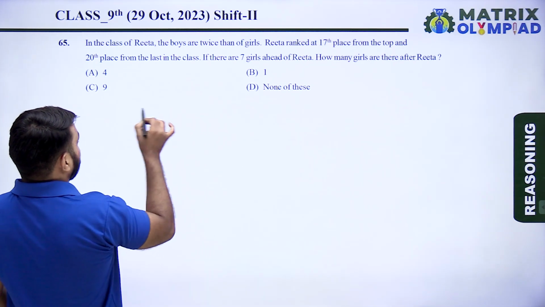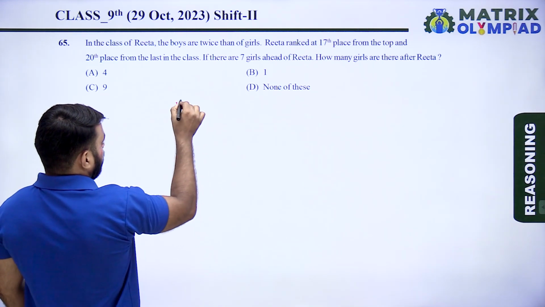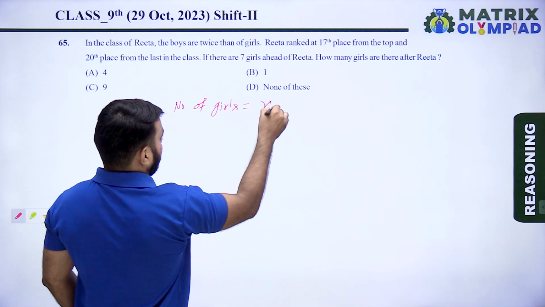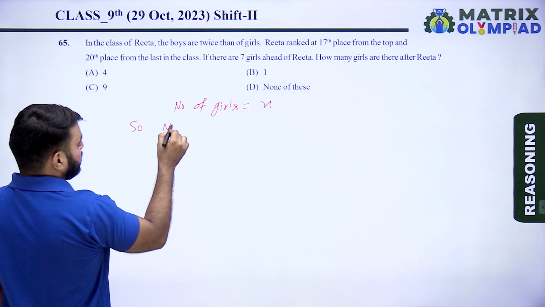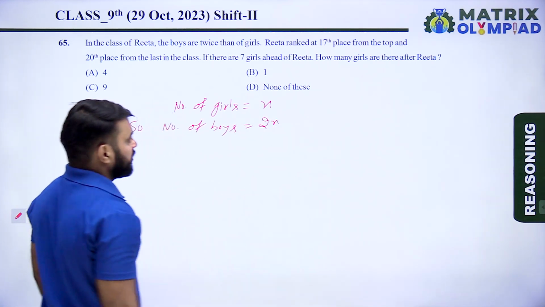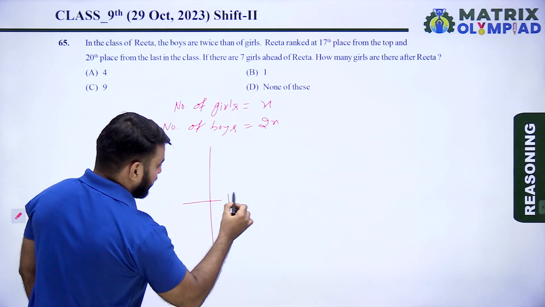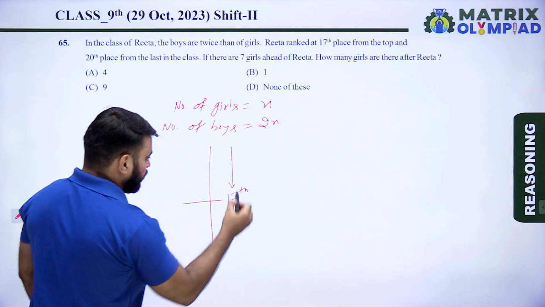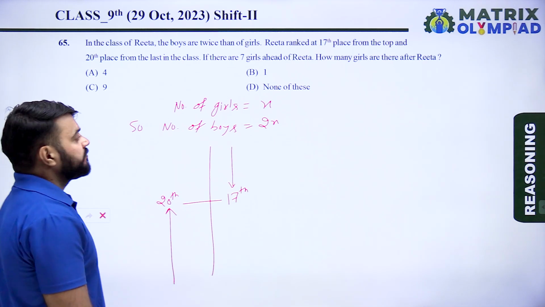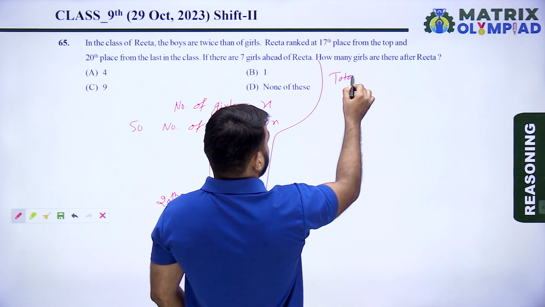So given is, let's suppose the number of girls in this class is equal to x. So the number of boys in this class is equal to 2x. Rita's rank is 17 from the top and 20 from the bottom, so find the total number of students in this class.